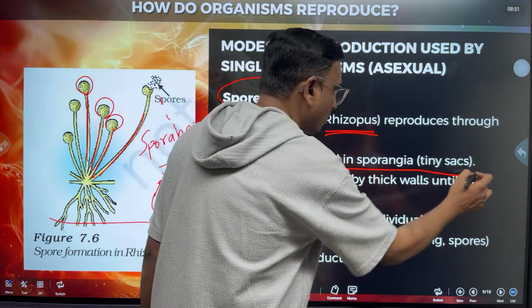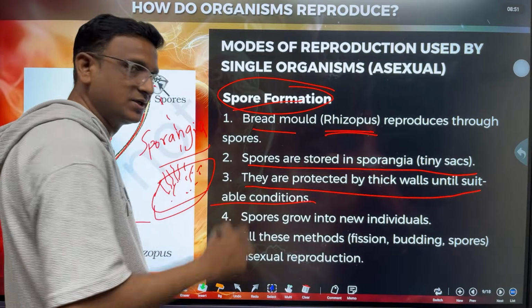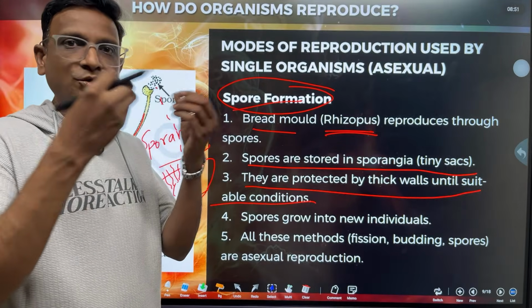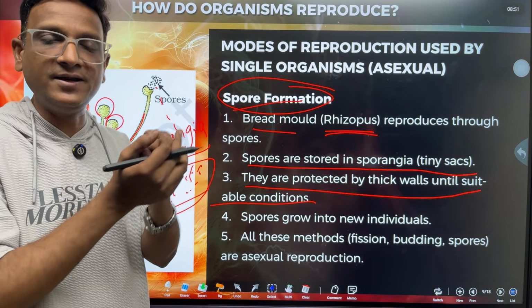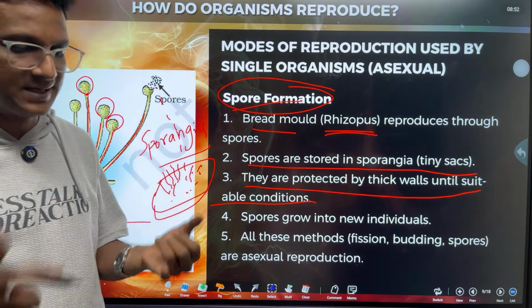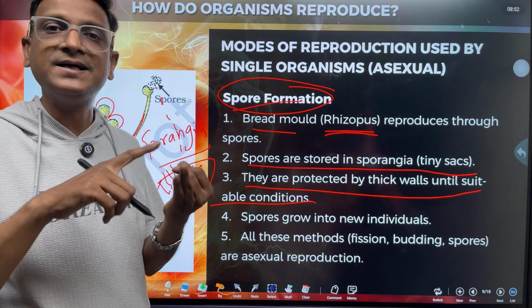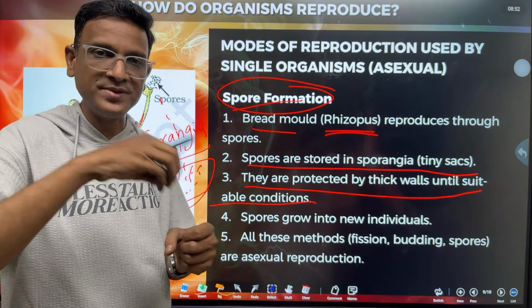Spores are stored in sporangia, tiny sacs. They are protected by thick walls until suitable conditions are available. When the spores are outside in the environment, they do not get damaged. They have a thick covering to protect them. When they reach favorable conditions, meaning the right temperature, humidity and water, then the spore becomes